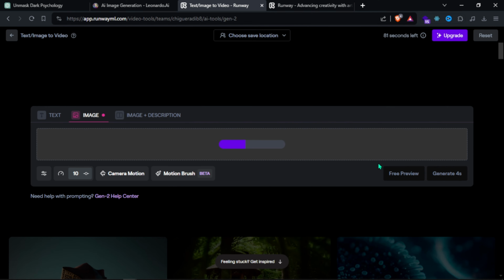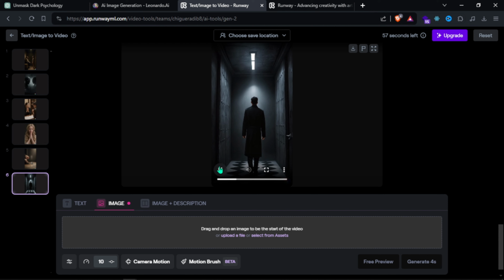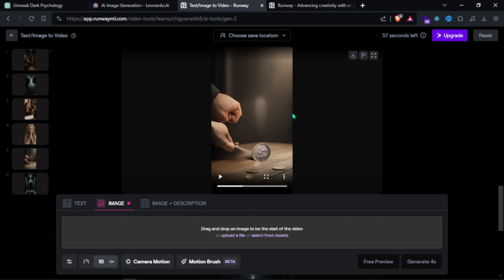Repeat the process for each image. Look at this. Now we have animated images within seconds, and now download them all. Just like that, our footage is done.